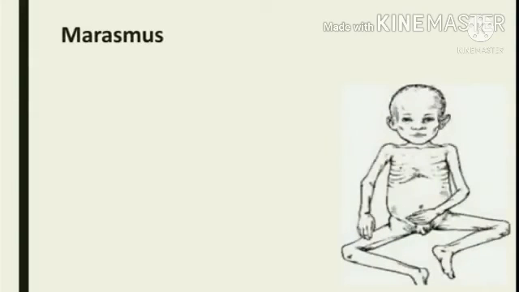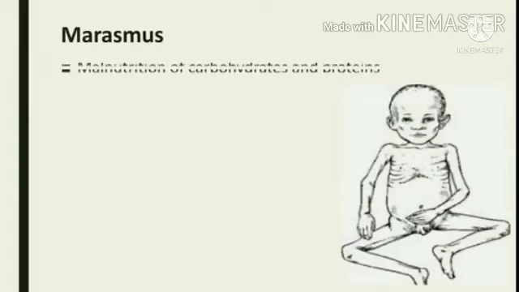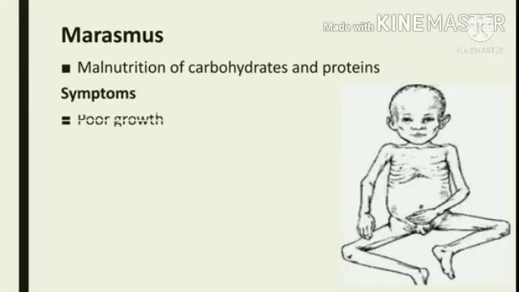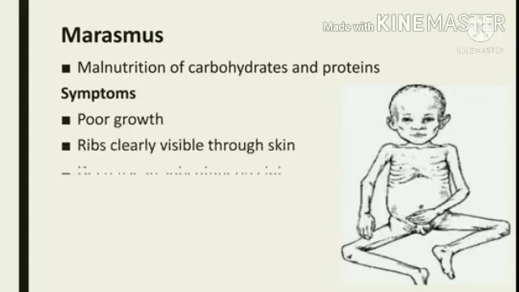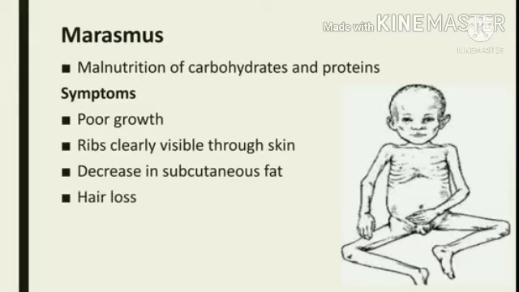Next, marasmus. Marasmus is a protein deficiency disorder. It is not only because of proteins, it is also because of carbohydrates. So, marasmus is a malnutrition of carbohydrates and proteins. The symptoms of the disease are poor growth, ribs clearly visible through skin, decrease in subcutaneous fat. What is this subcutaneous fat? It is nothing but a layer of fat which is present under your skin. There will be a decrease in the subcutaneous fat, and hair loss.